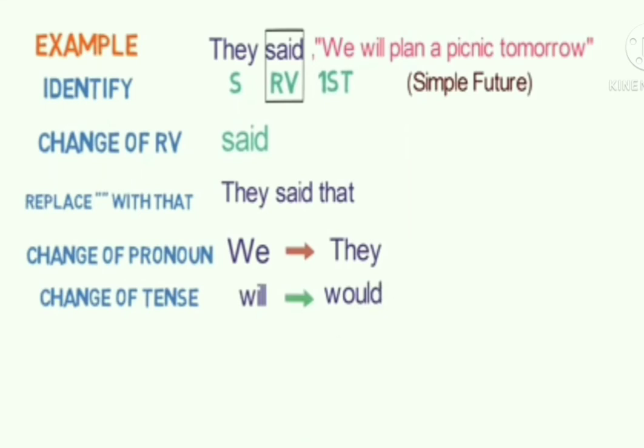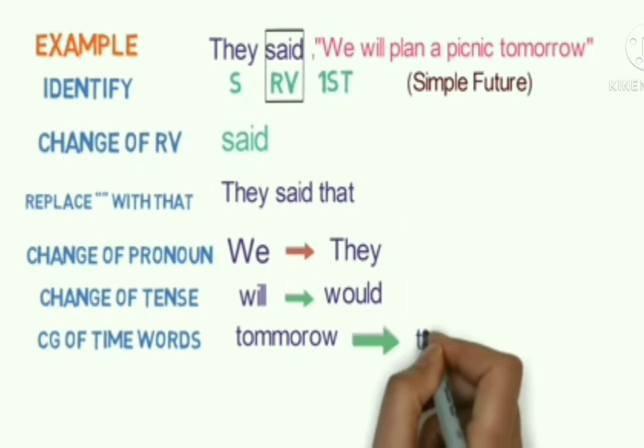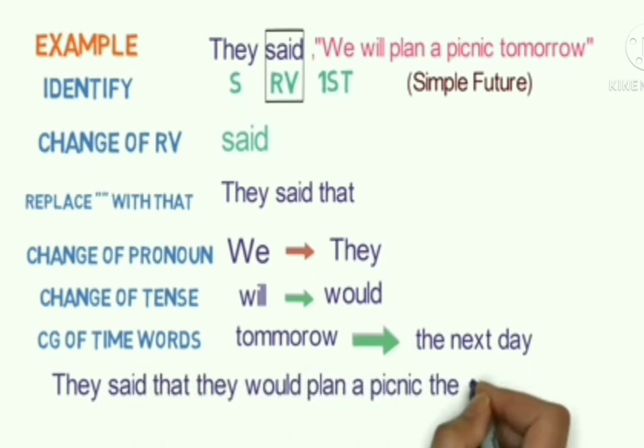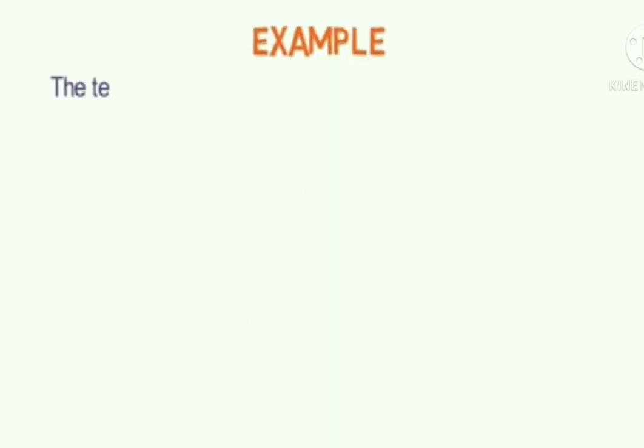The sixth step is change in time denoting words. So here tomorrow will change to the next day. So the final sentence in the indirect speech will go as they said that they would plan a picnic the next day. Moving to another example, the teacher said to the students, the sun rises in the east.